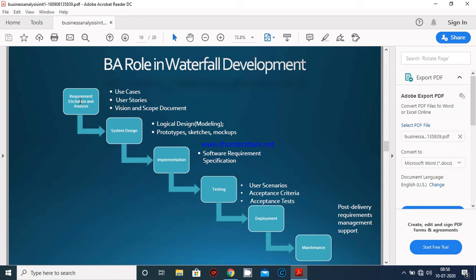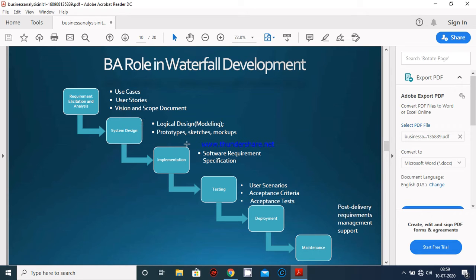So what are the main topics covered in requirement elicitation and analysis? There are use cases, user stories, and the vision and scope document. In requirement elicitation and analysis, the SRS document is there, that is the software requirement specification, where all the requirements set by the customer are maintained in paper form.